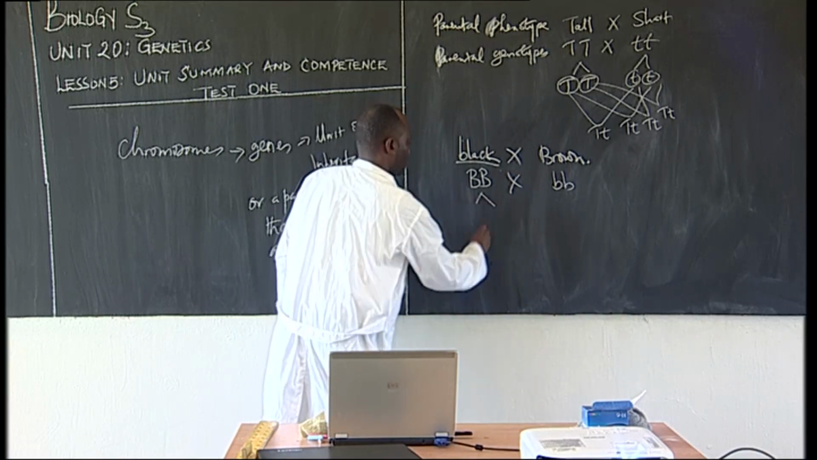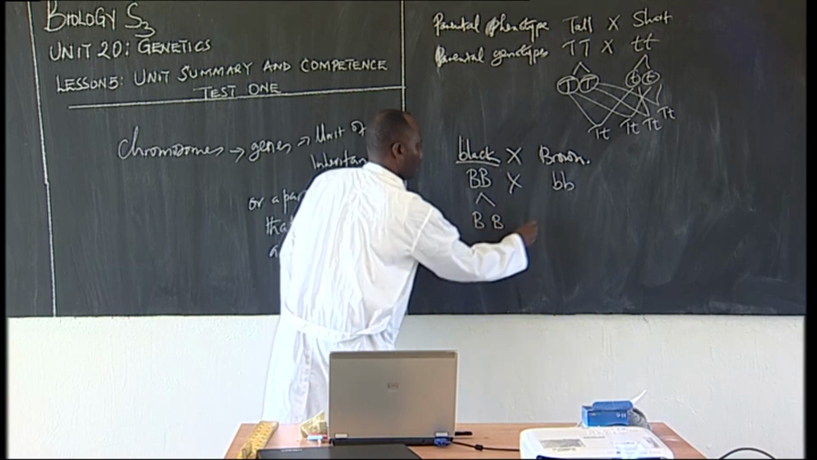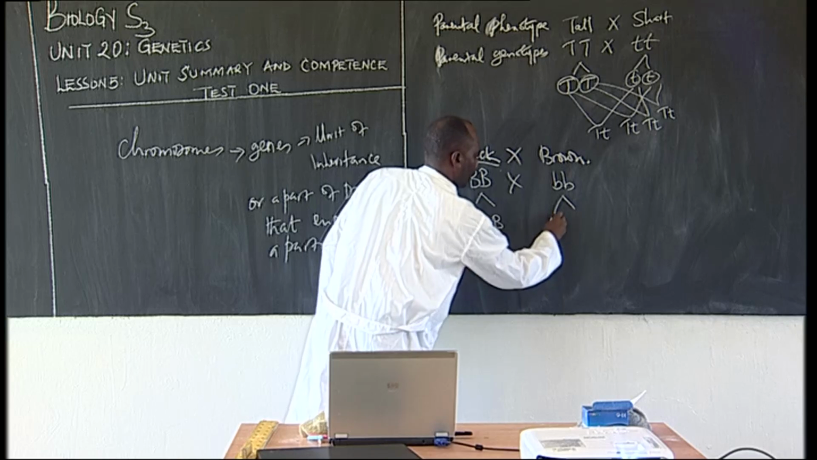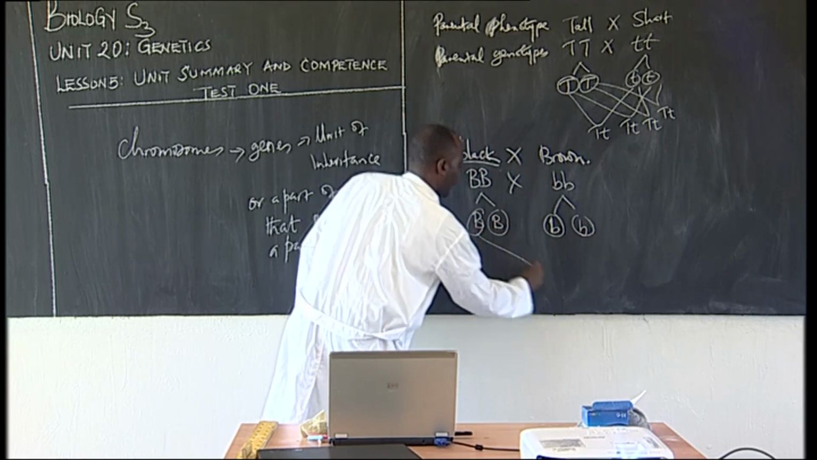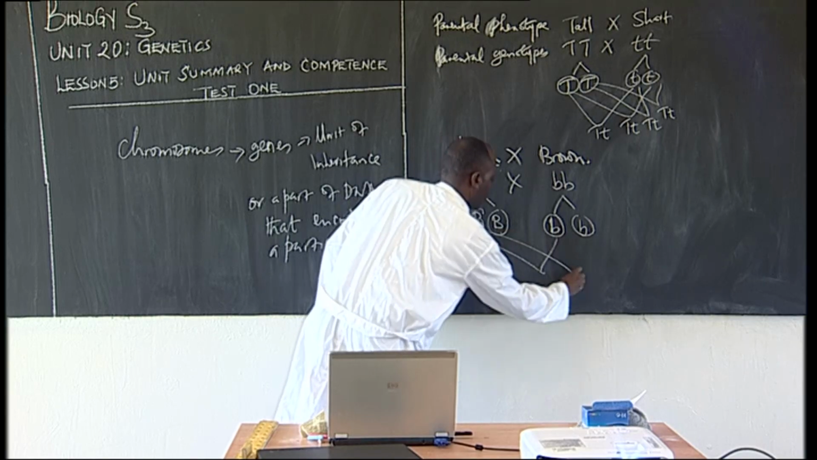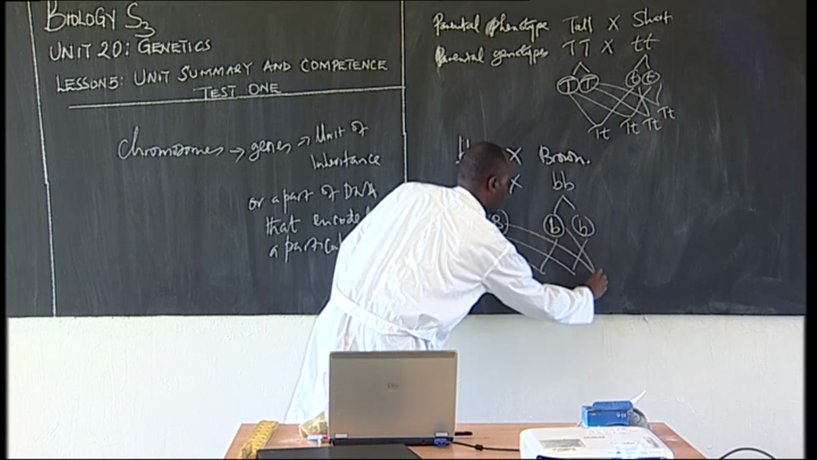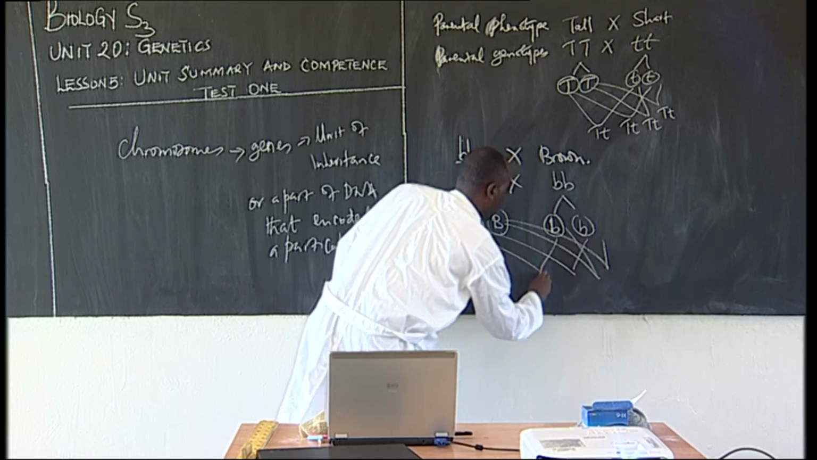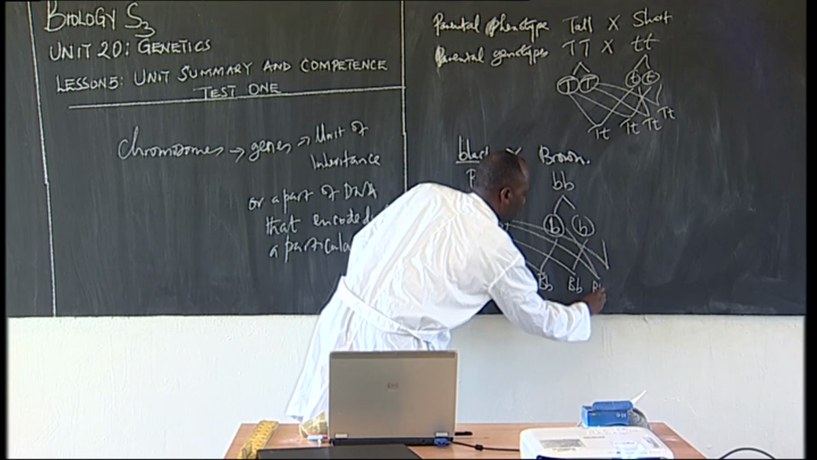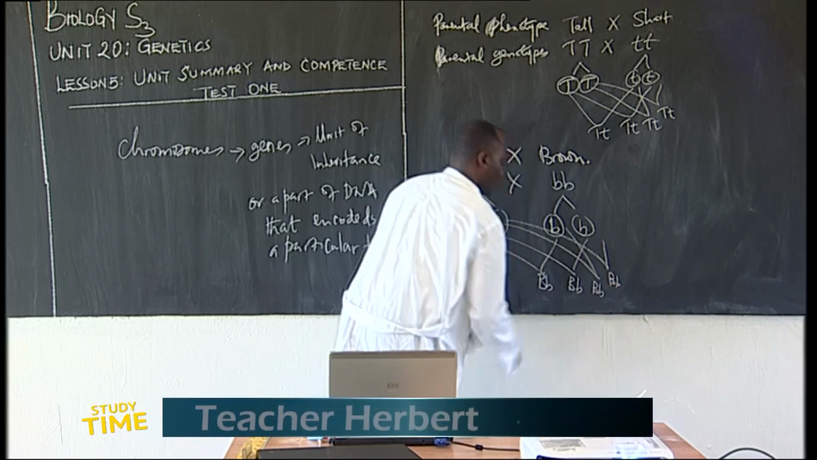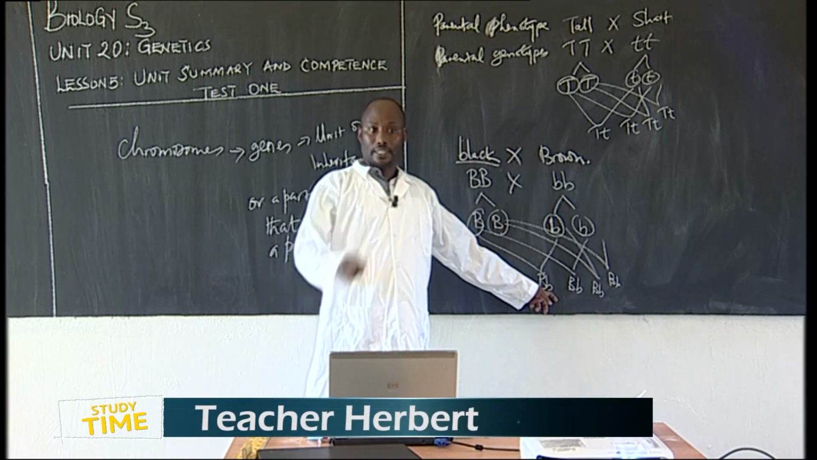Of course, this is the formation of gametes: B capital and B capital, and then B small and B small. You circle them, all right? From here, you get a half of this, and a half of this. Of course, this is B capital and B small, B capital and B small, B capital and B small, B capital and B small. So all offspring produced were black, as they are telling me.